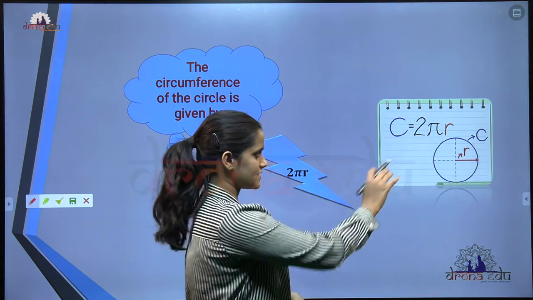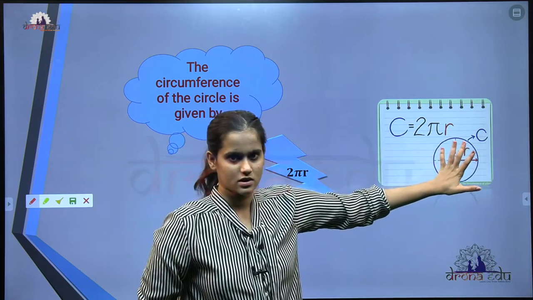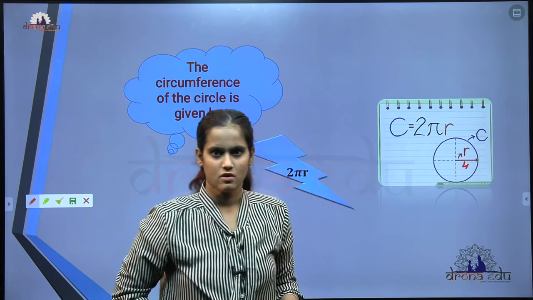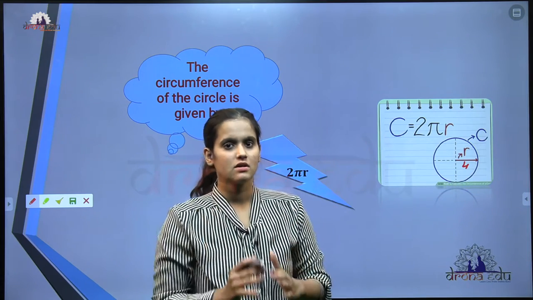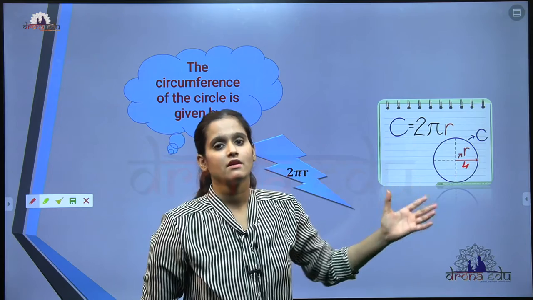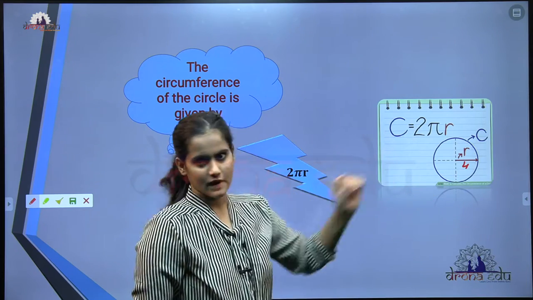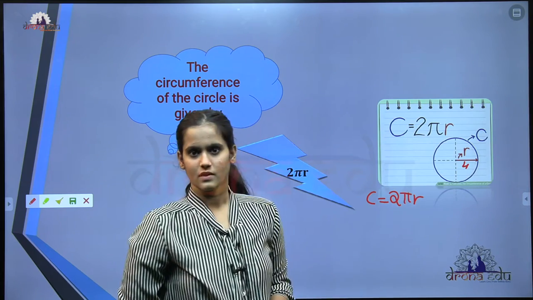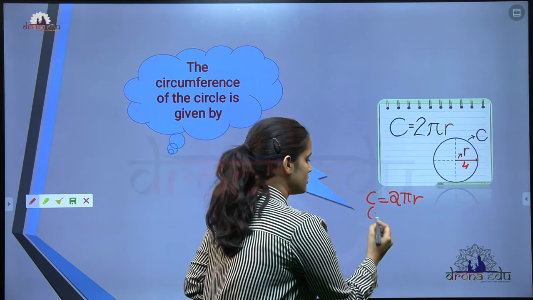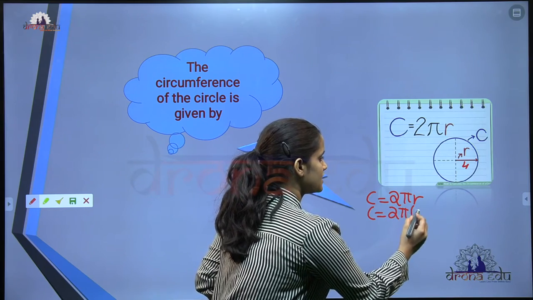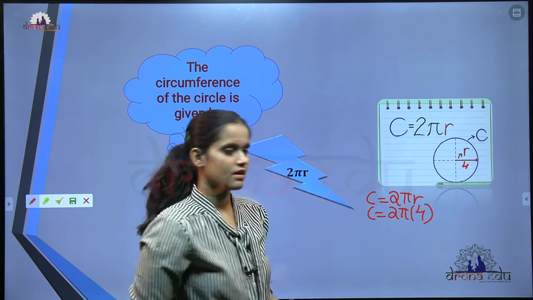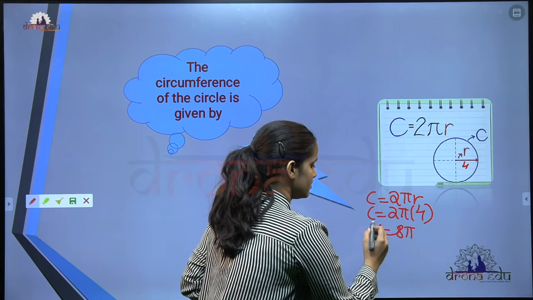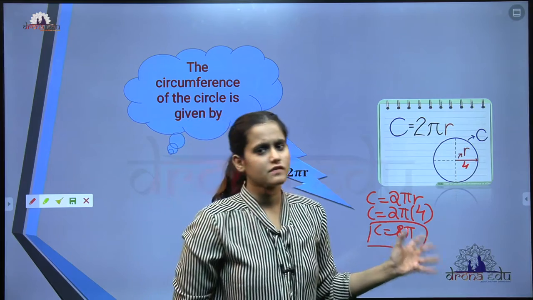Let me consider the radius given is 4. If they ask to find the circumference of a circle having a radius of 4, you just apply the formula C is equal to 2 pi r, where r is 4. So C is equal to 8 pi. This will be the circumference of the circle.